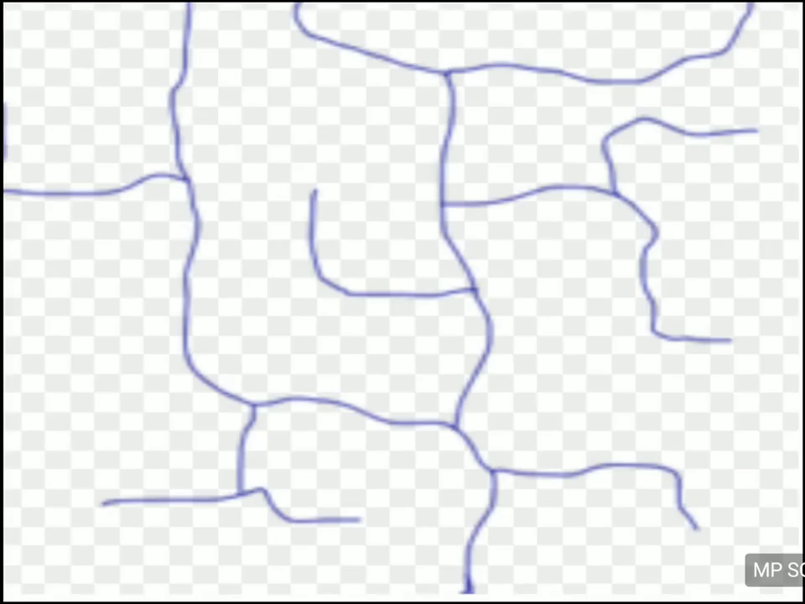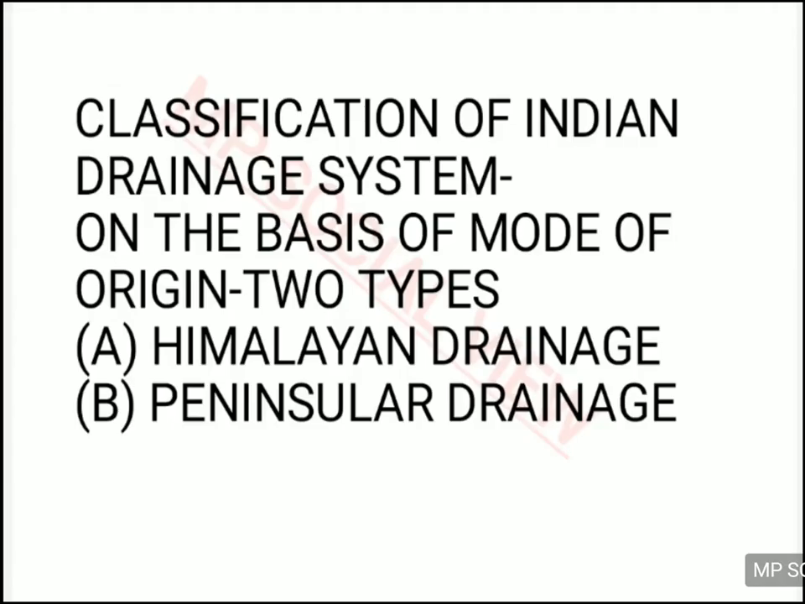And then I told you about the rectangular pattern. Here the hard rocks and soft rocks are there on the land in a parallel way. And the river flows through the soft rock because it cannot penetrate the hard rock. And when the river penetrates through the soft rock, it makes a rectangular pattern. And this is the rectangular pattern of drainage.